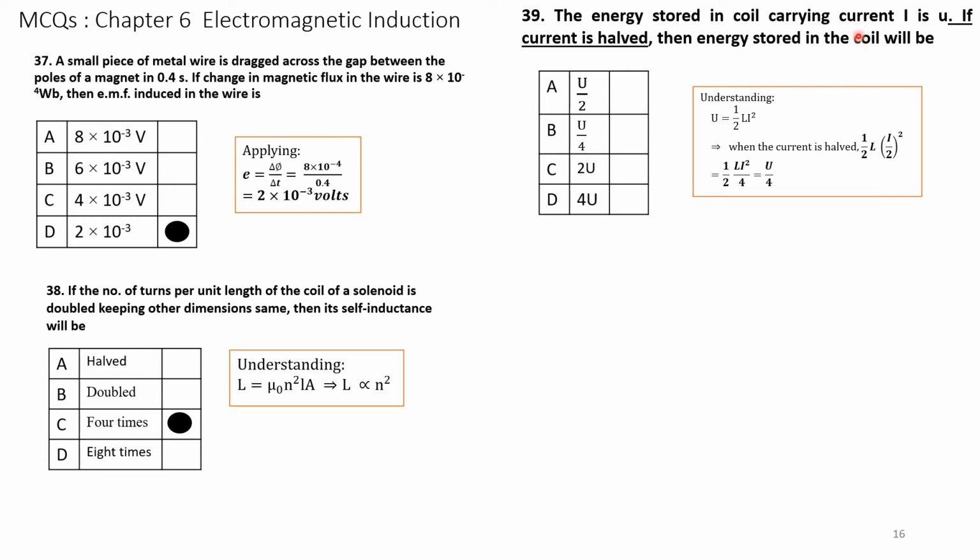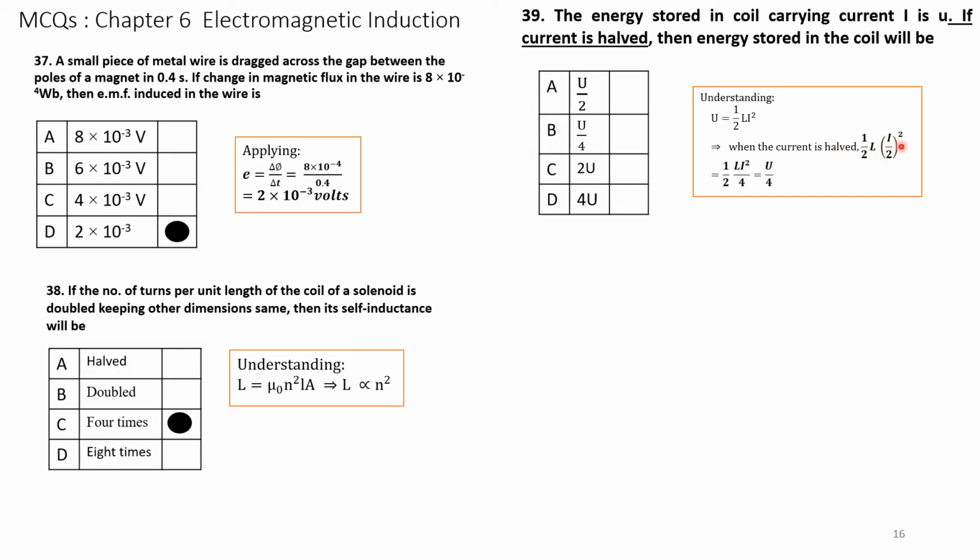Energy stored in a magnetic coil is U equal to half L I square, where U is the energy, L is the inductance, and I is the current. So when the current is halved, I becomes I by 2.